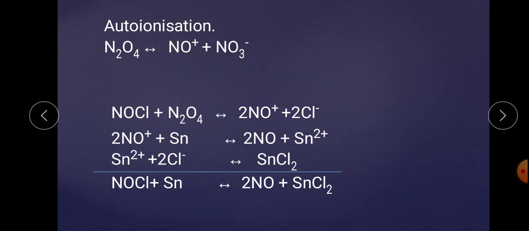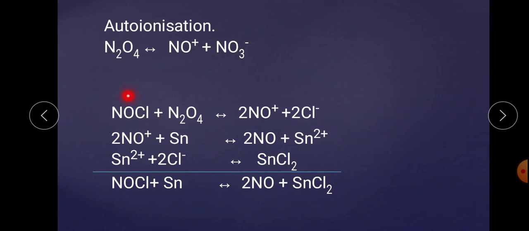Thus, assuming that N2O4 undergoes autoionization as mentioned above, it can be said that any chemical species which gives the cation NO+ in this solvent will behave as an acid, and any chemical species which gives the anion NO3- in this solvent will behave as a base. Thus, NOCl behaves as an acid in N2O4, as is evidenced from the following reaction.